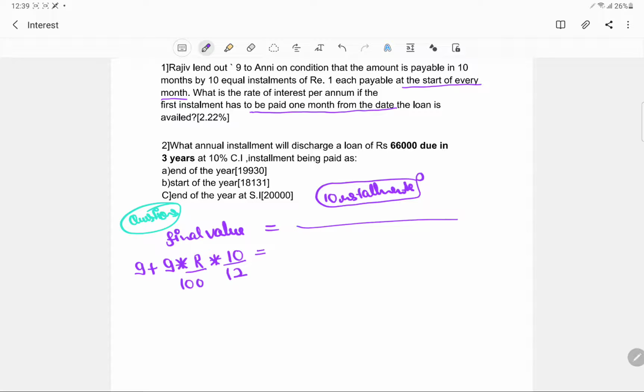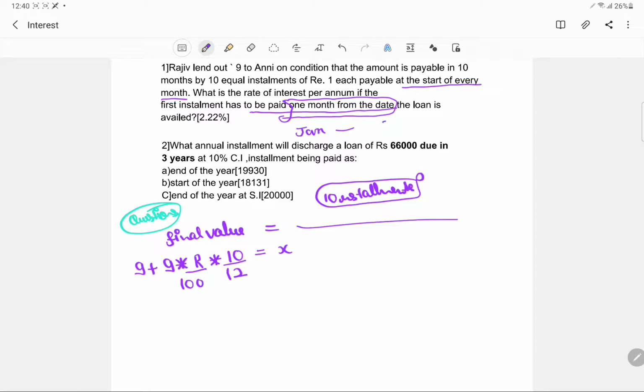Okay, now let's talk about the first installment. So first installment, say X. So first installment he paid X, and he basically paid it at the start of the month. But did he pay the installment at the start of the first month? No, because he had to pay it for 10 months. For instance, he started from Jan and he had to.